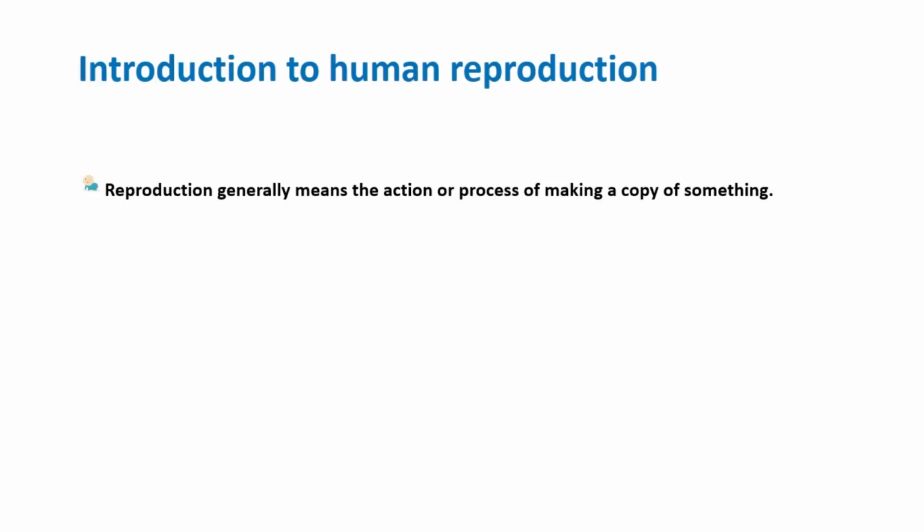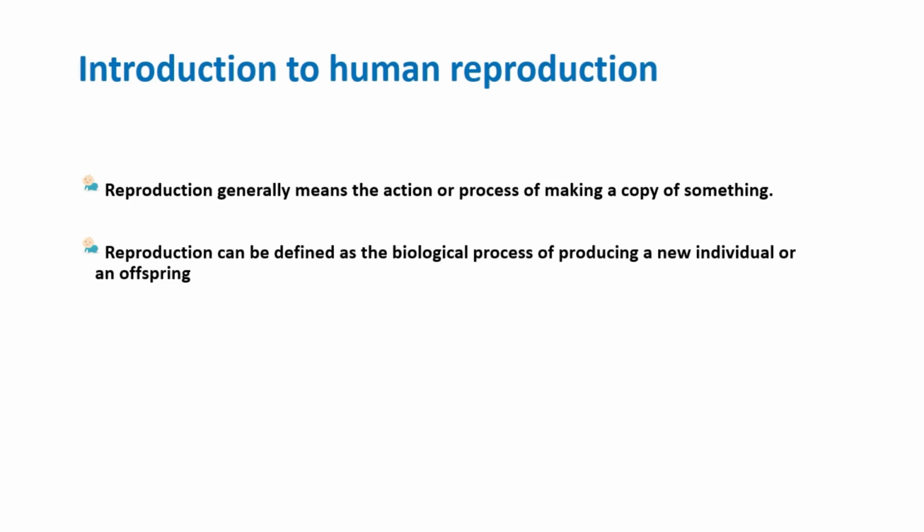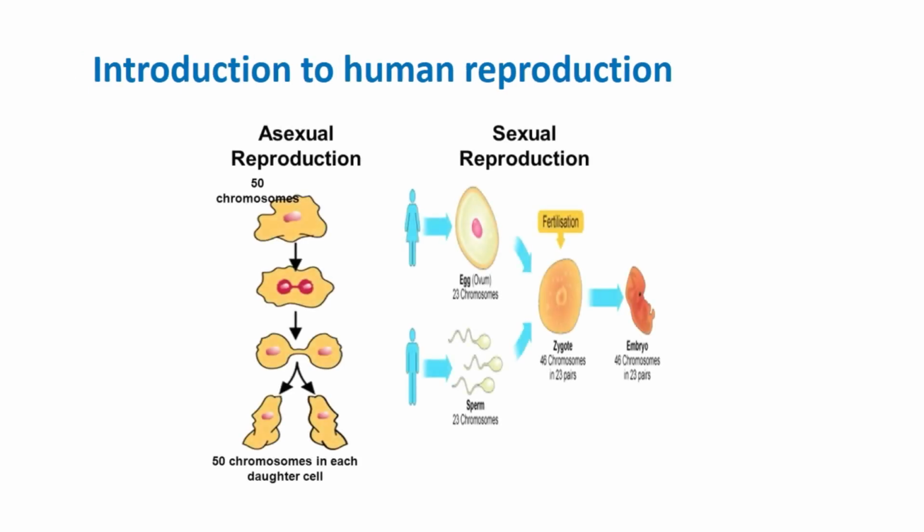We all know that reproduction generally means the action or process of making a copy of something. So as a definition, we can say that it's the biological process of producing a new individual or an offspring, basically. There are two types of reproduction, sexual and asexual reproduction.